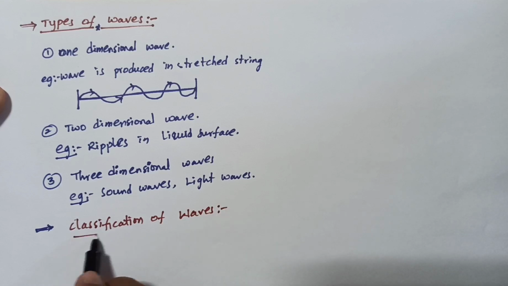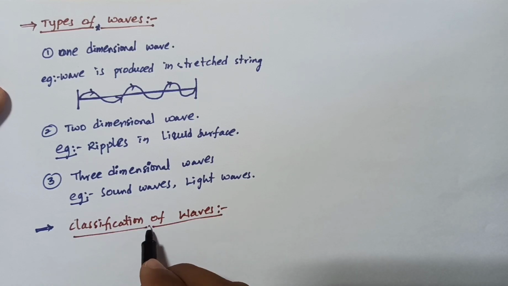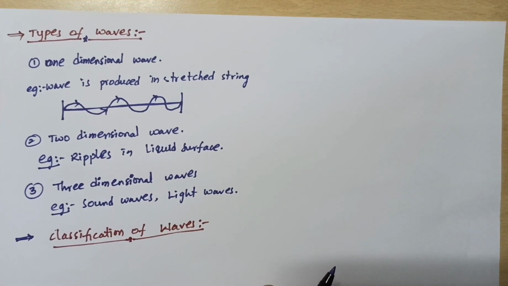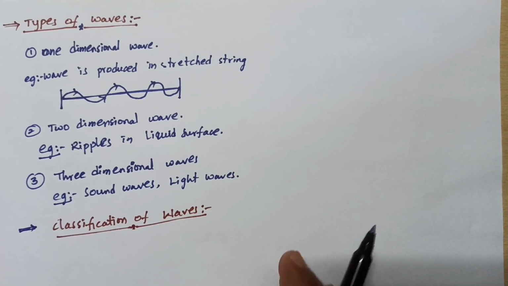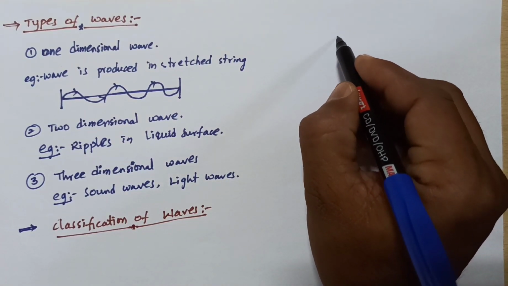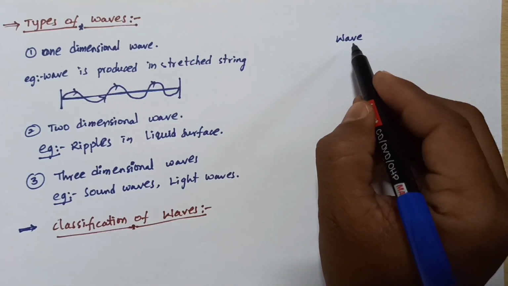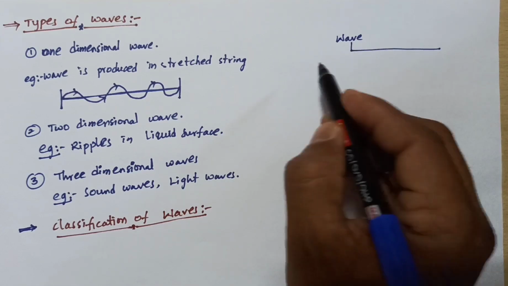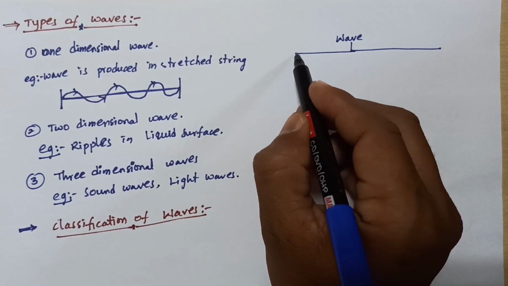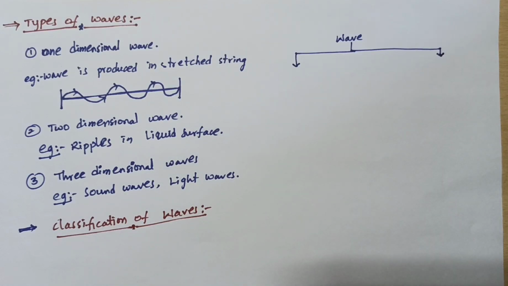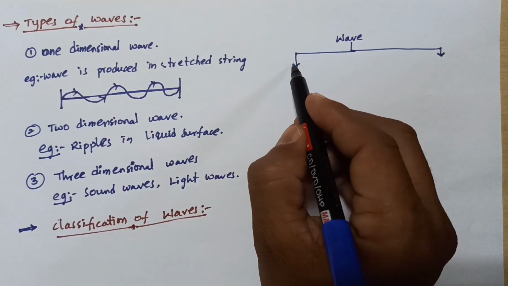Waves are classified into two types due to the matter.